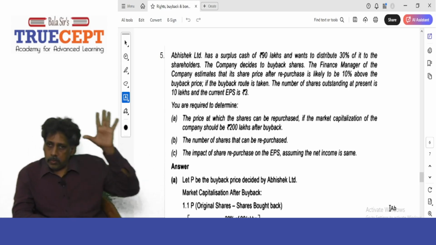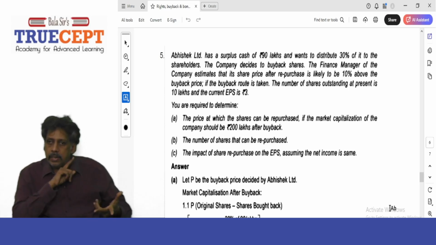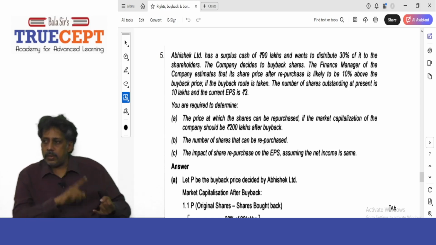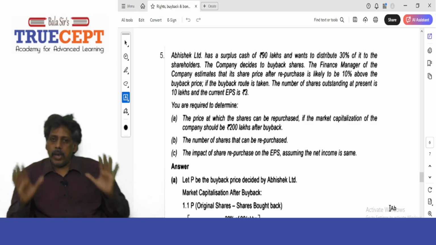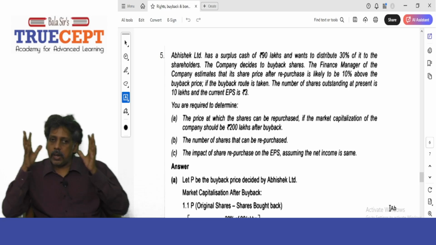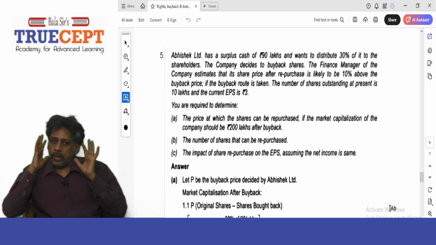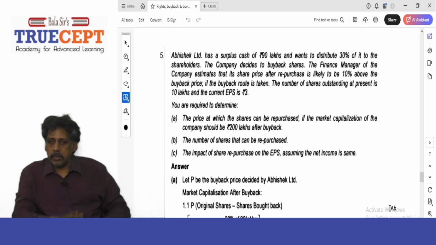It is very similar to pensions. Paying dividends is like an uncommuted pension, where the shareholders earn dividends every year. And this is like a commuted pension. Which one? A buyback, where you pay 27 lakh rupees to the shareholders as one lump sum and buy the shares from them. Got it?